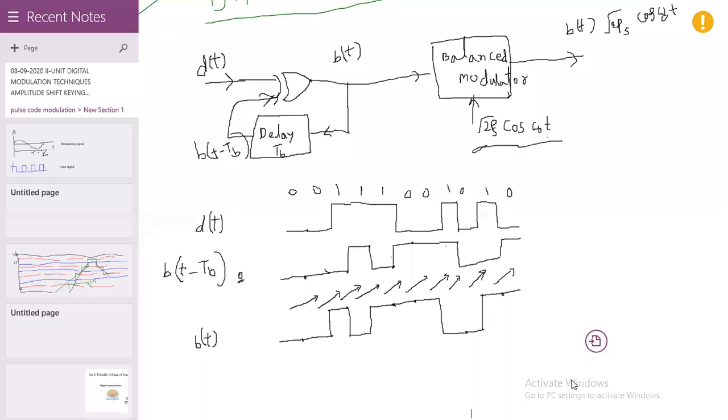Shall we proceed to the receiver block diagram? Yes, ma'am. Okay. So this is the differential phase shift keying transmitter block diagram. So now we will discuss that receiver block diagram. So again from that one we have to recover the data signal d of t. Okay. Please note down the receiver block diagram.